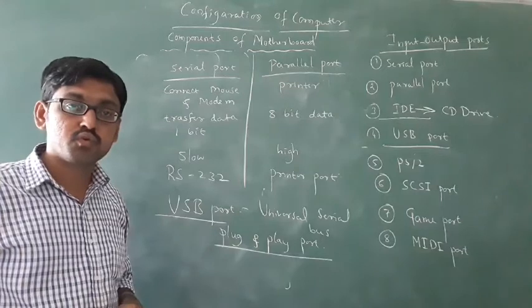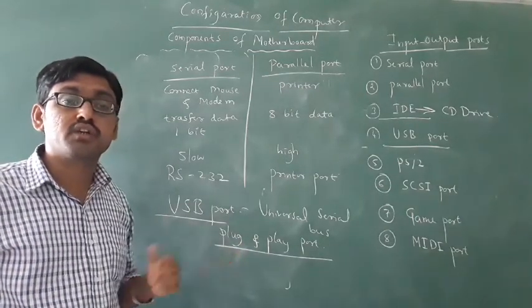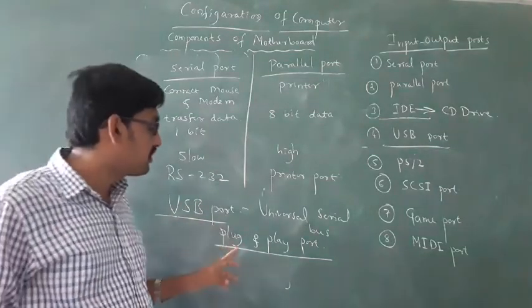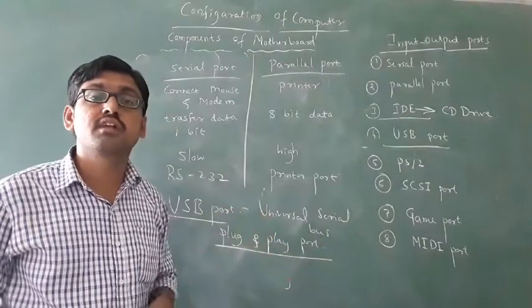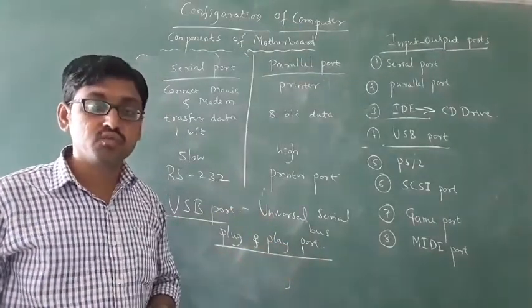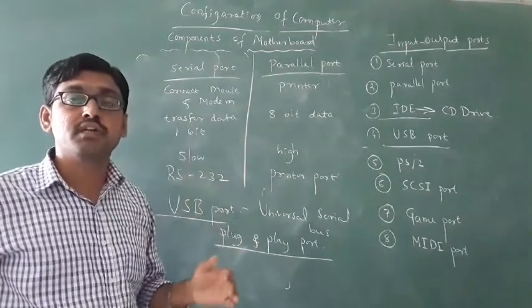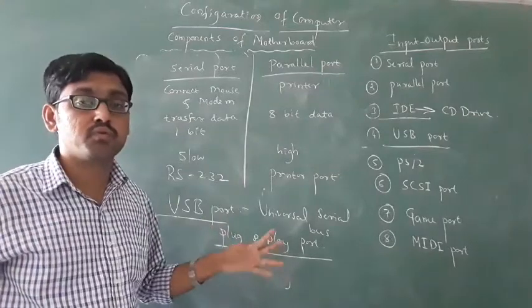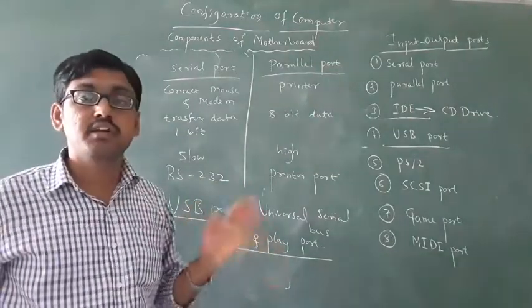For what purpose do you use it? It is used between the computer and external devices. The USB port is a plug and play port used to connect external devices like keyboard, mouse, printer. To connect them you have to use the USB port. Which is the plug and play port? The USB port is a plug and play port.